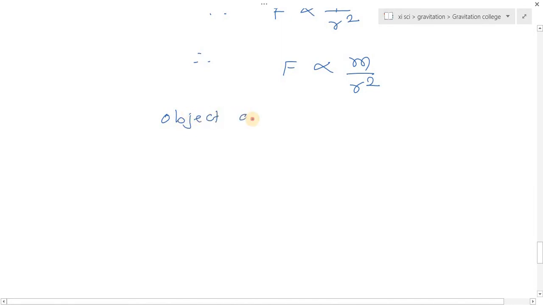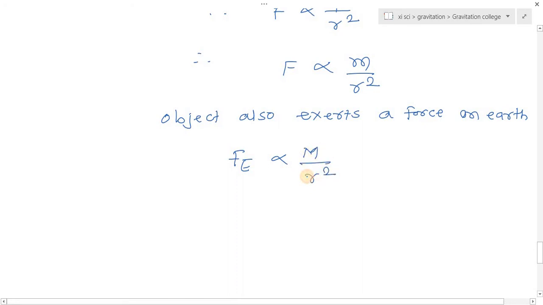The object also exerts a force on earth, which is Fe, proportional to capital M upon R square, where capital M is the mass of earth.